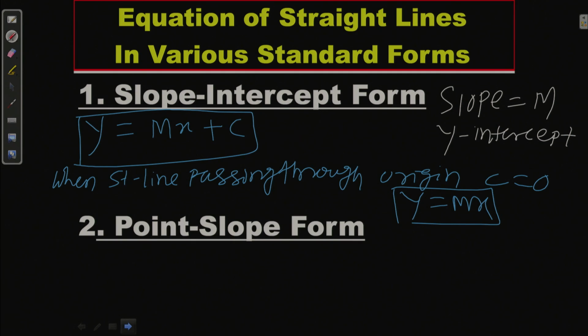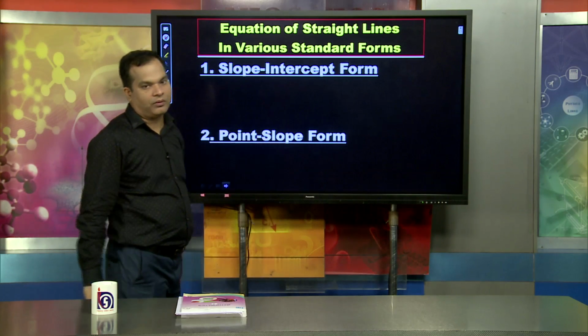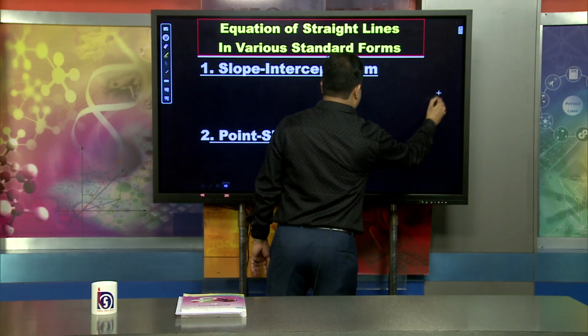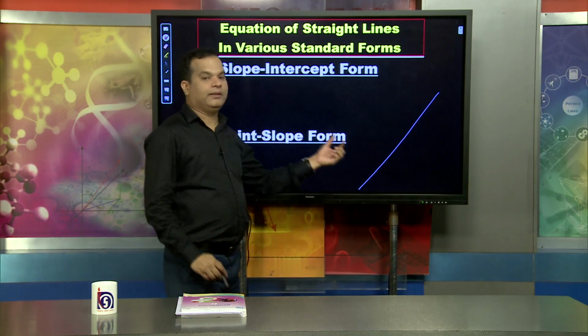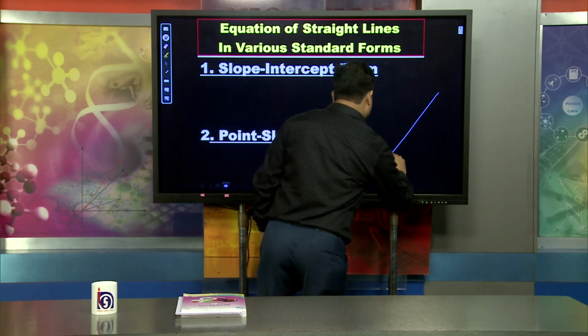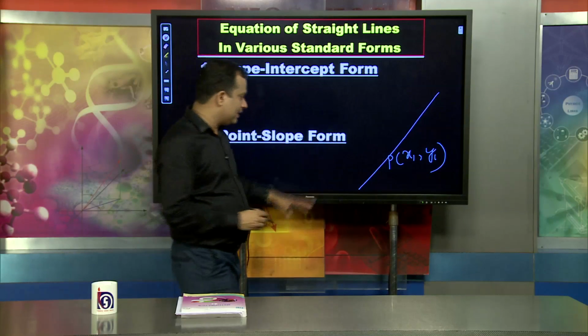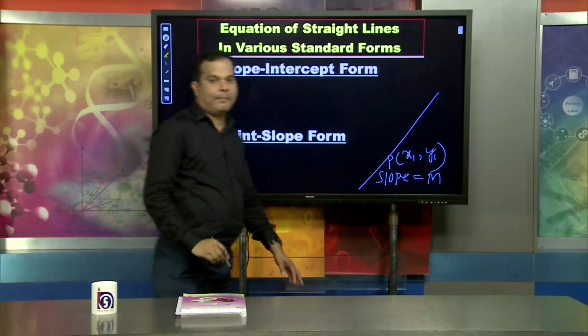Now we will move to the second standard formula, that is the point slope form. Suppose a straight line is passing through the point x1, y1, and the slope is given, suppose the slope is m.